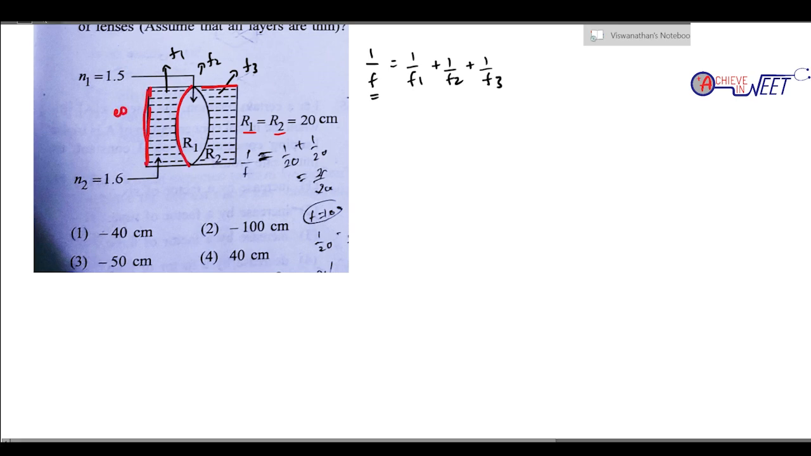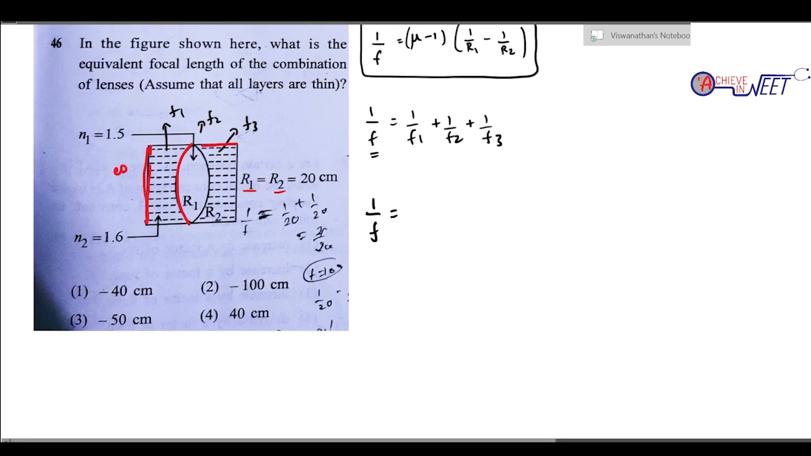So for the first case, using the lens maker's formula, mu is 1.6 for the lens. First we are going to see for this case. Mu is 1.6, minus 1 is 0.6, into 1 by r1, where R1 is 1 by infinity, minus 1 by r2. R2 is 20 centimeters. So we measure from here to the center, positive direction, so plus 20. 1 by infinity is 0. So it is minus 0.6 by 20. So 1 by f1 is minus 0.6 by 20.